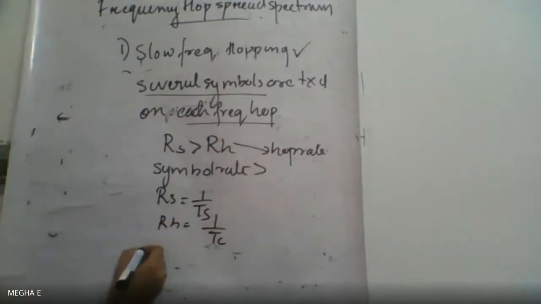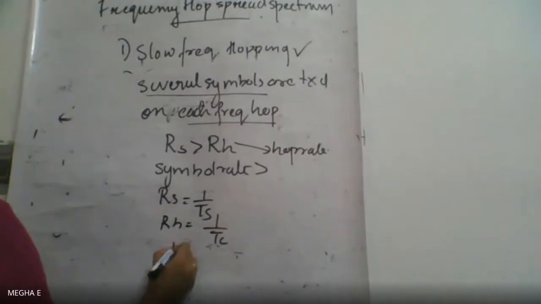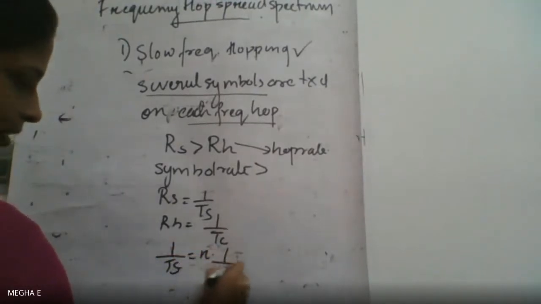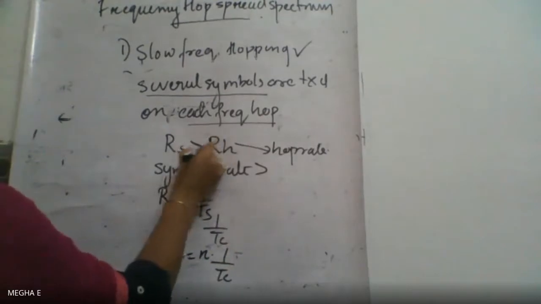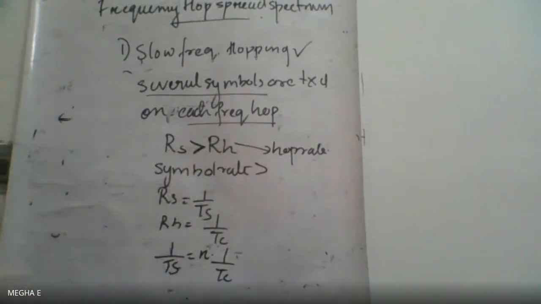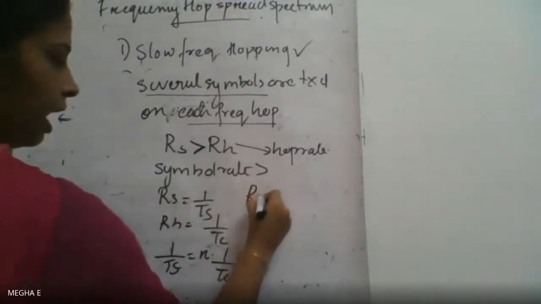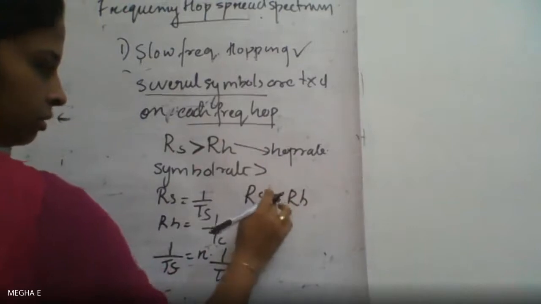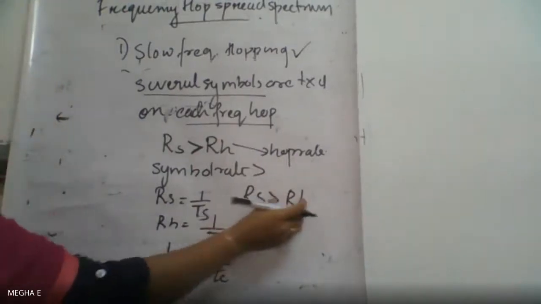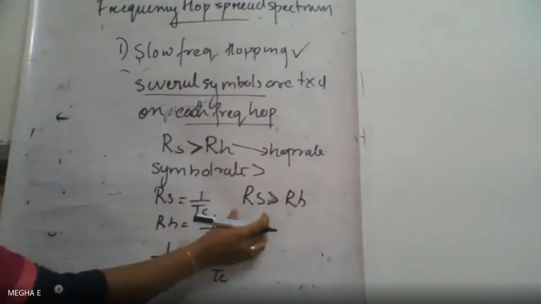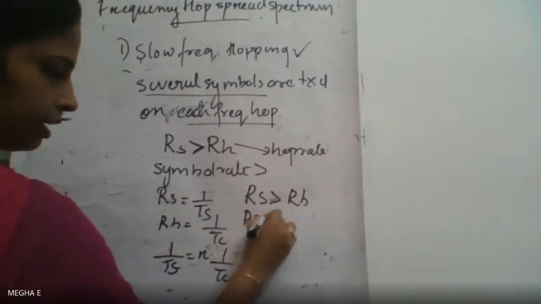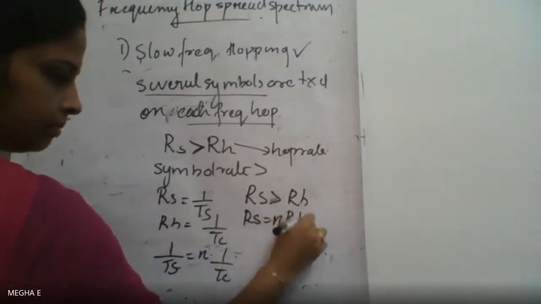So this can be written as RS is equal to 1 by TS is equal to N into 1 by TC. We are representing it in terms of an integer, that is, RS is greater than RH, the symbol rate is greater than the hop rate. So this can be written as RS is equal to N times RH.